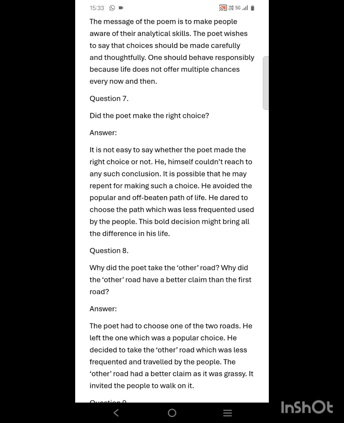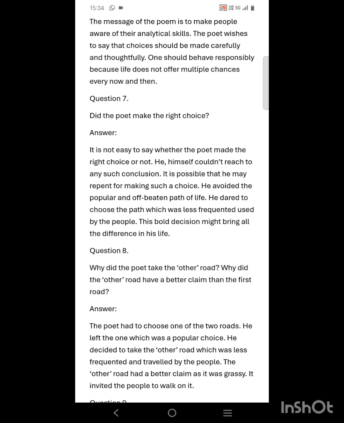So, after reading the poem, we cannot say that the poet has made either a right decision or a wrong decision. Actually, he himself couldn't reach any such conclusion about his life from that decision of the paths. It is possible that he was regretting his choice because he cannot experience the first path of the road, because he has chosen the other.